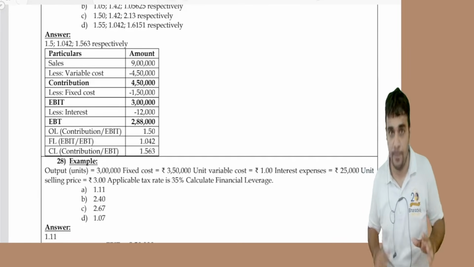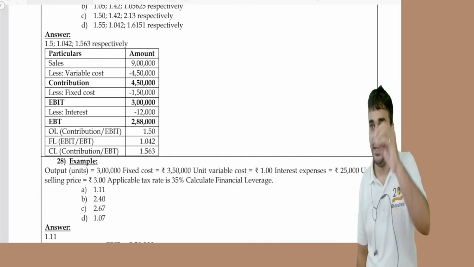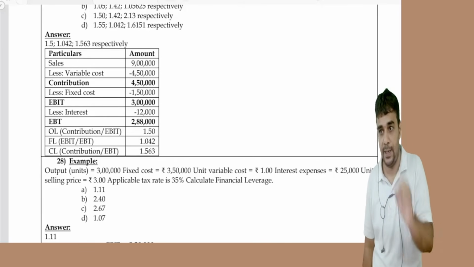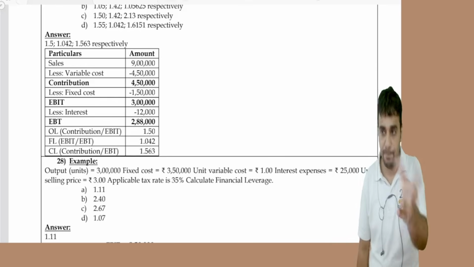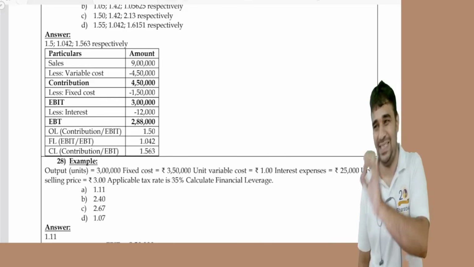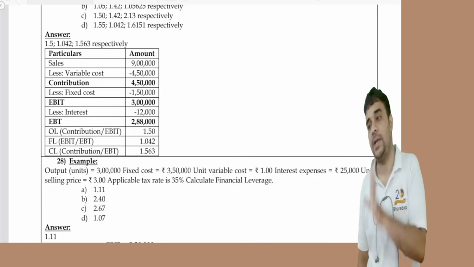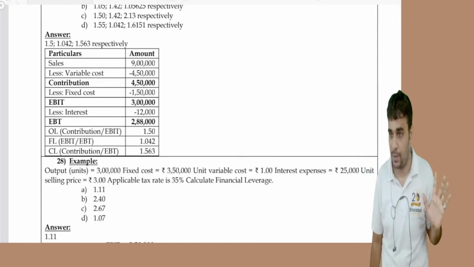I leave the choice to you. Pre-tax means EBIT divided by debt plus equity plus preference, or post-tax means EBIT into 1 minus tax rate divided by debt plus equity plus preference. If you have done pre-tax, compare with the pre-tax interest rate. If you have done post-tax, compare with the post-tax interest rate. With this, the chapter is over.